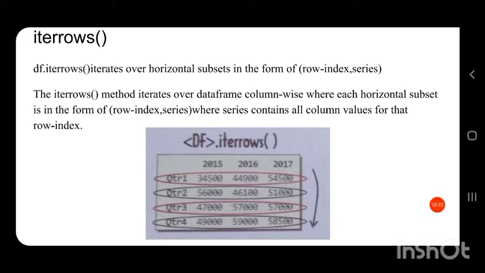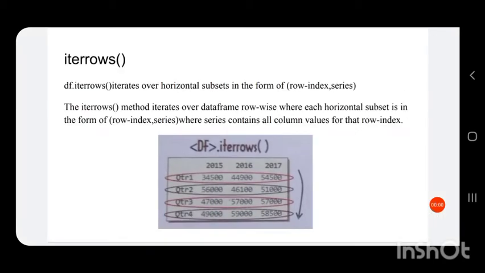The iterrows method iterates over the data frame row wise, where each horizontal data subset is in the form of row index comma series, where series contains all column values for that row index.